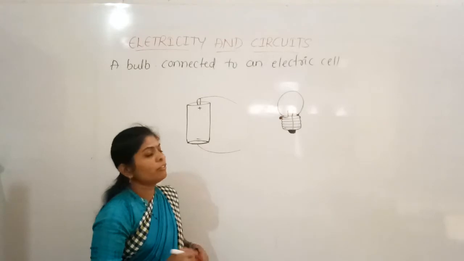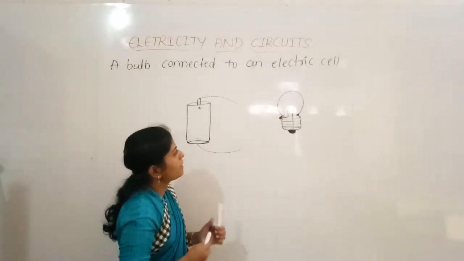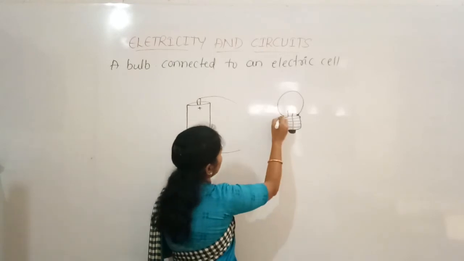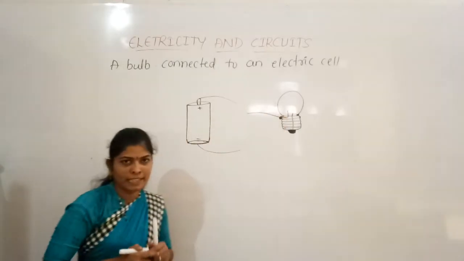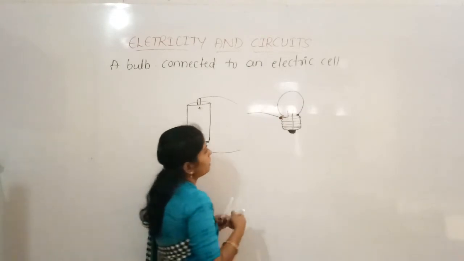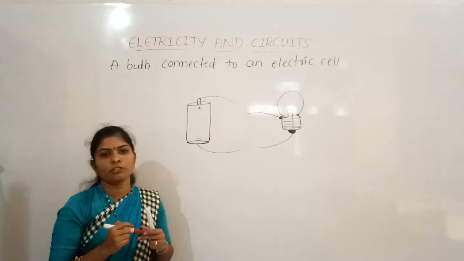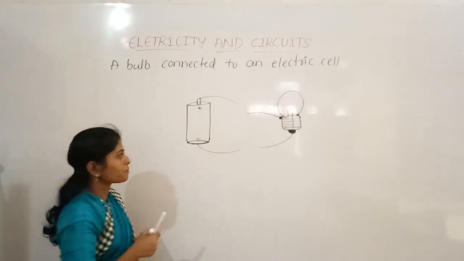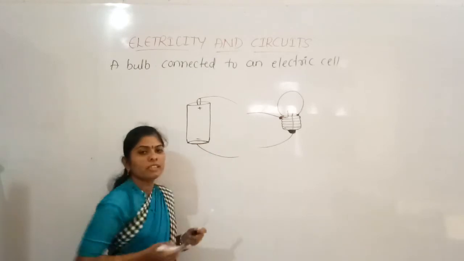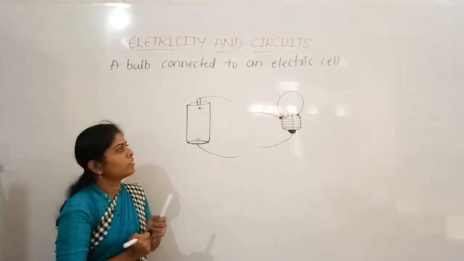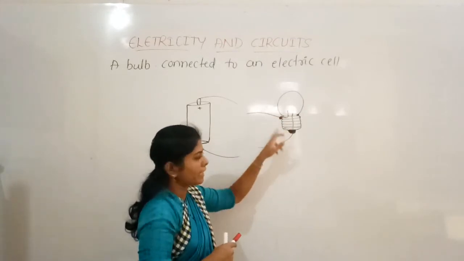Now remove some length of the wire coating, and then fix one wire to this terminal, the metal case, and one wire you have to fix here. Again here also you can use tape, or you can use Pixo, anything you can use, to paste or connect it.